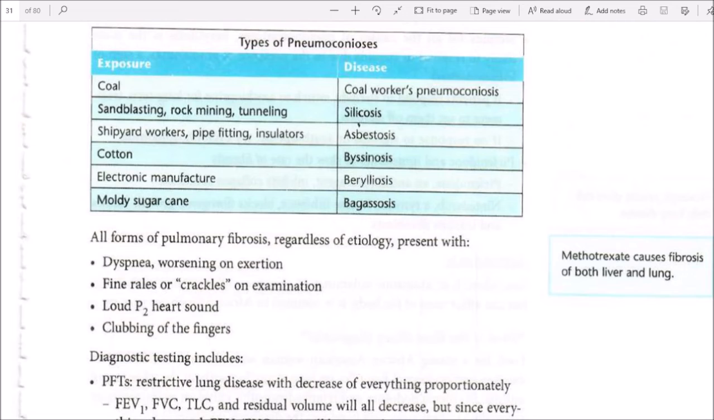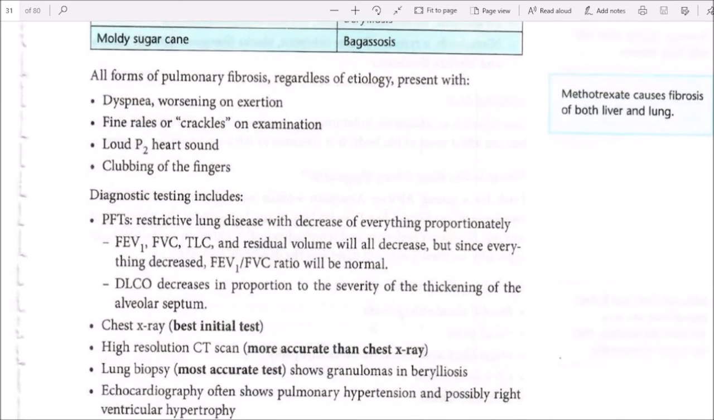All forms of pulmonary fibrosis, regardless of etiology, present with dyspnea worsening on exertion, fine rales or crackles on examination, a loud P2 heart sound, and clubbing of the fingers. Methotrexate causes fibrosis of both liver and lung.